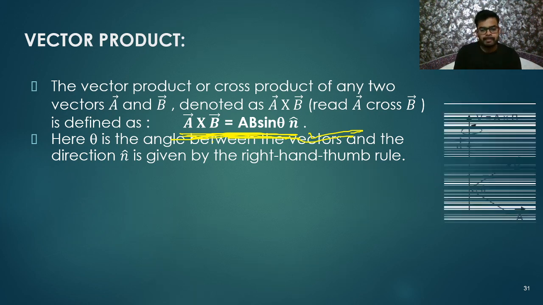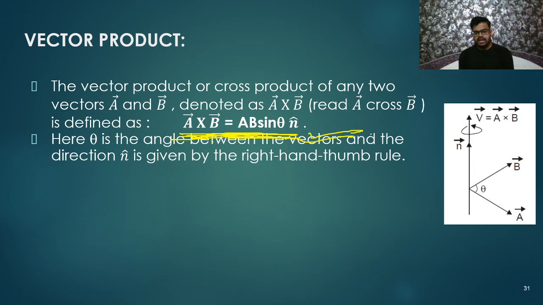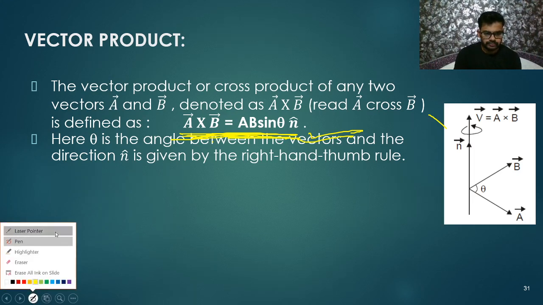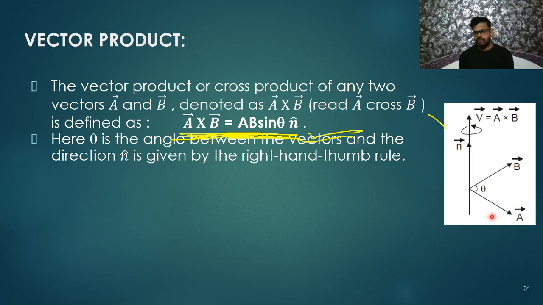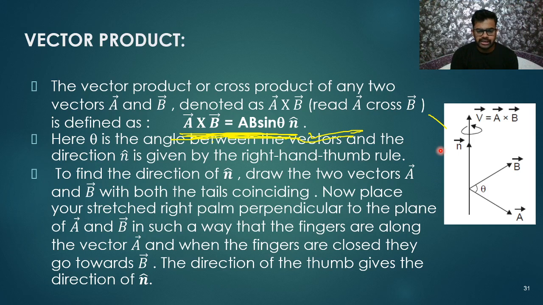That's all. Finally, you can see in this diagram the A vector is given. Here, this is the A vector, this is the B vector, and this is the angle between them. A cross B will be in this direction, so you can see A cross B is in the upward direction. If you are writing B cross A, you keep your fingers along B and rotate towards A. You cannot rotate fingers in the opposite direction, they can bend only in one direction. So B cross A is in the downward direction and A cross B is in the upward direction. I think you are getting it very well.